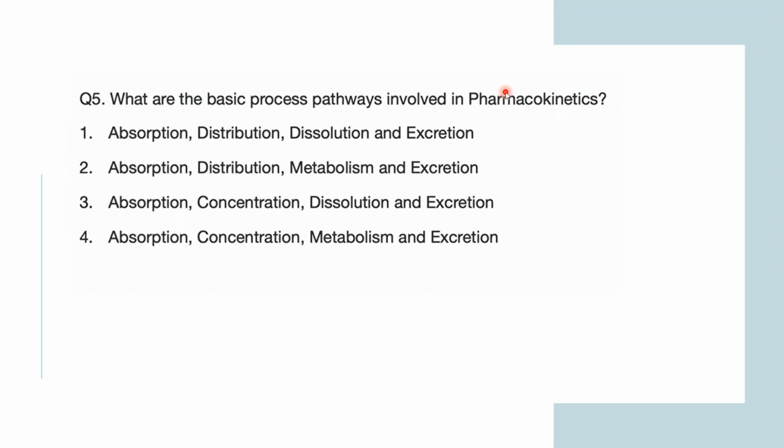Coming to the next question, this is again about pharmacokinetics, which we discussed in week 3, I think. What are the basic process pathways involved in pharmacokinetics? Option one: absorption, distribution, dissolution, or excretion. Second option: absorption, distribution, metabolism, or excretion. Third: absorption, concentration, dissolution, and excretion. Or absorption, concentration, metabolism, and excretion. What do you think are the basic processes involved in pharmacokinetics?